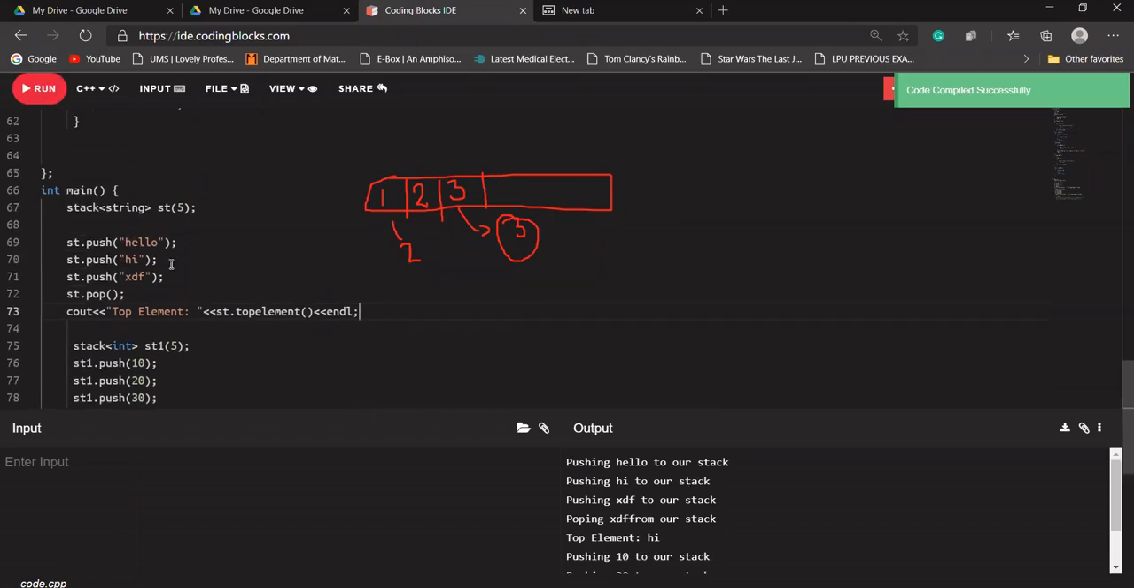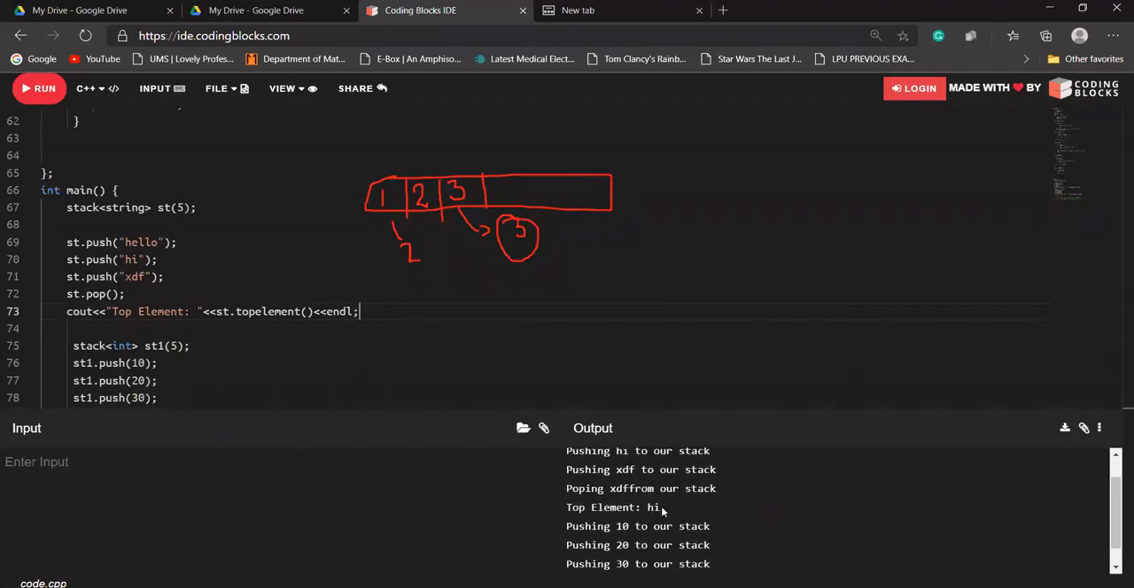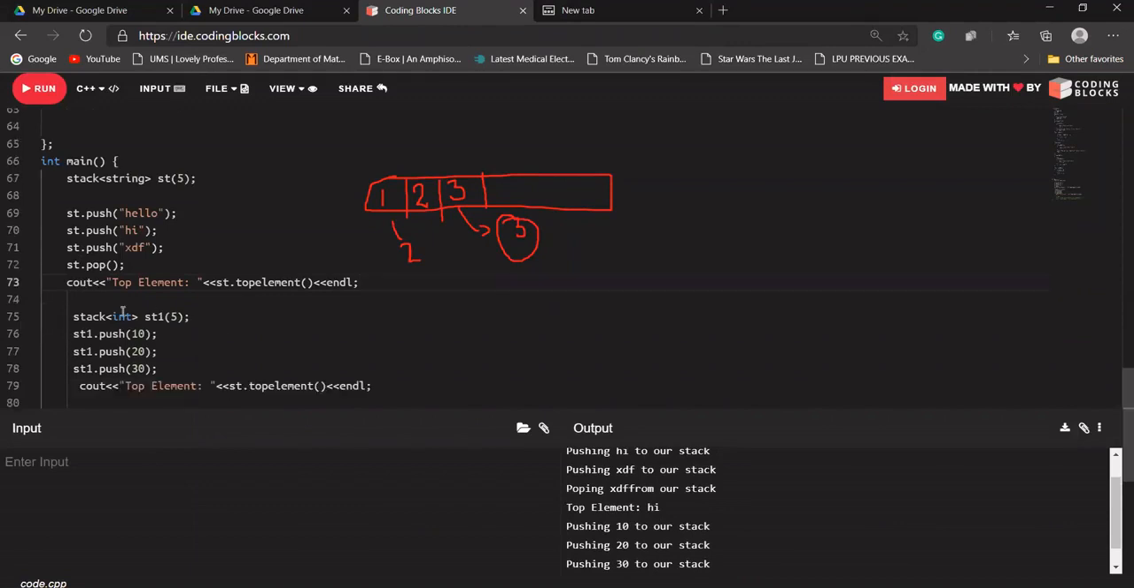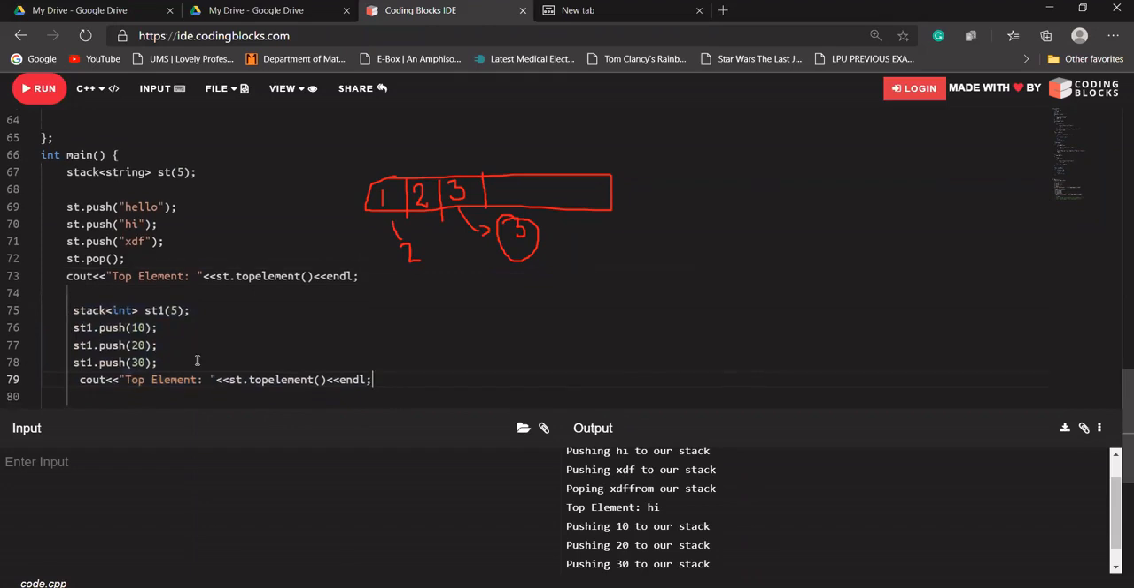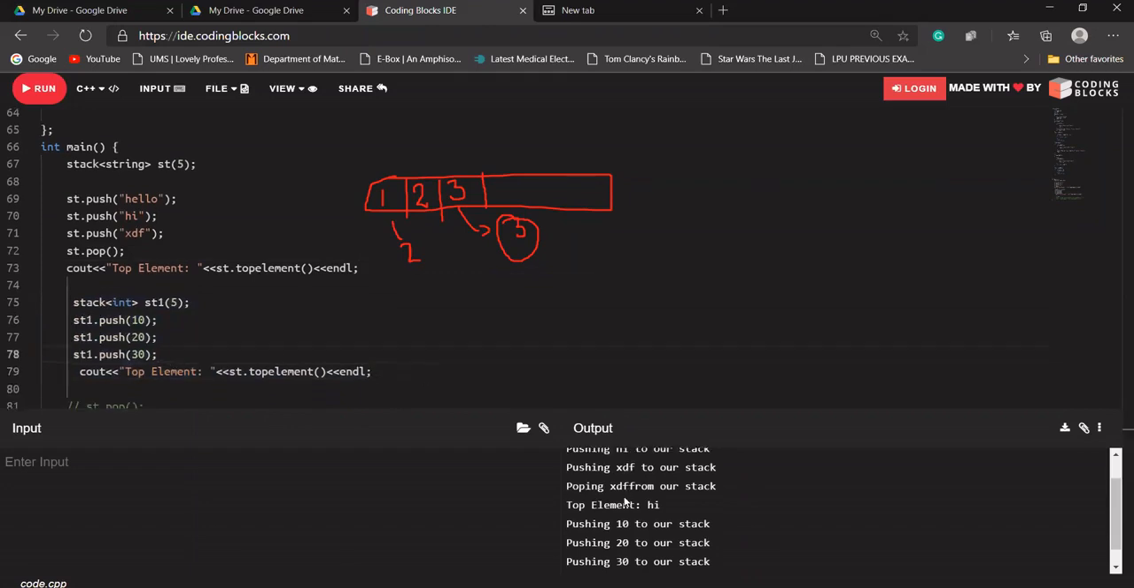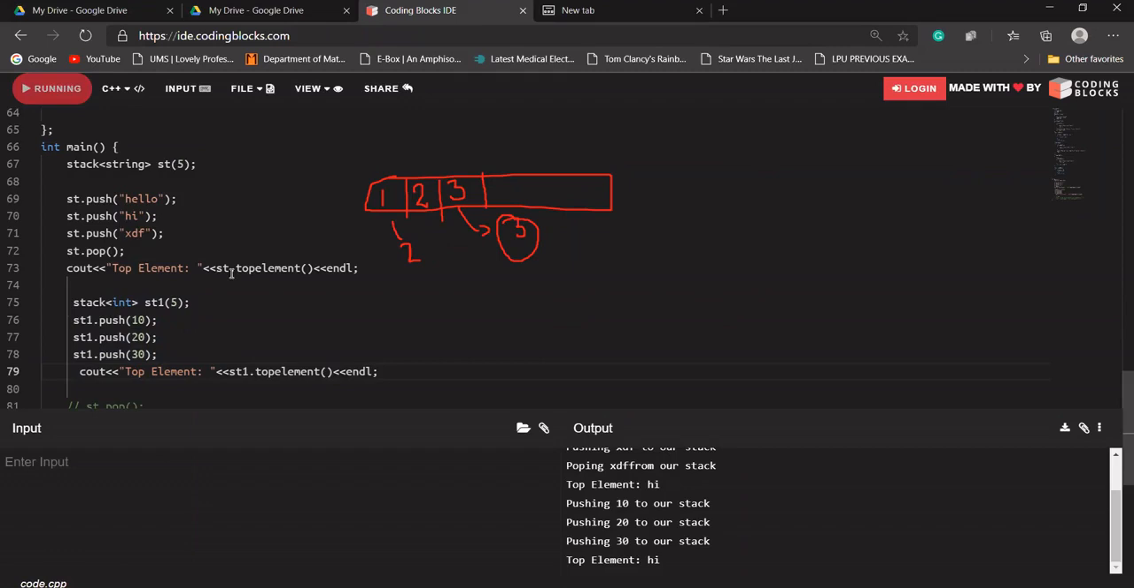So it is saying pushing hello to our stack, pushing hi to our stack, pushing xdf to our stack, popping xdf from our stack, and the top element is hi. After that, another stack is being created, and it is saying pushing 10 to it, pushing 20 to it, pushing 30 to it. We have to use st1 here, because we have given the st object only, so the top element should be 30 only. Okay, the top element is 30.